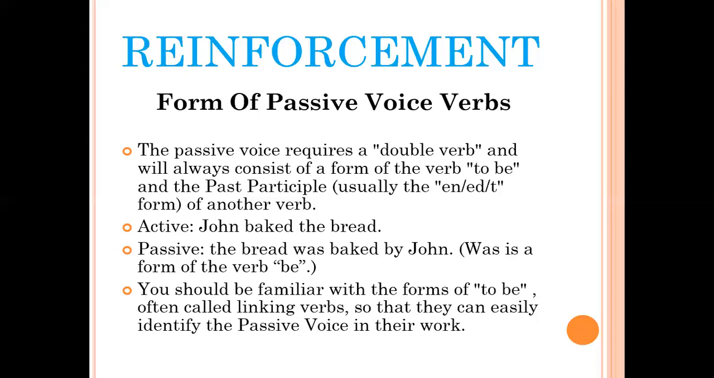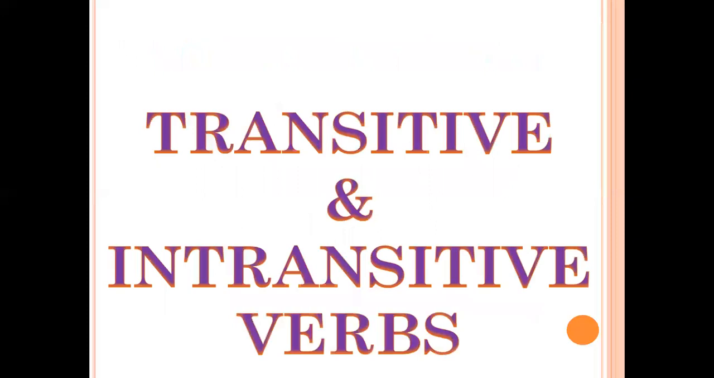I would like to give an example of an active voice in the simple present tense. Like, I bake the cake. Now, children, this is simple present tense. So, when it is converted to passive voice, again the double verb will be there: the cake is baked by me. Now, see, is is the present form of the to be verb and baked is the past participle. That's why we say that passive voice requires a double verb.